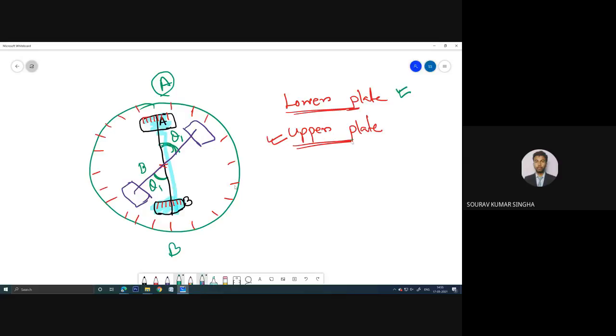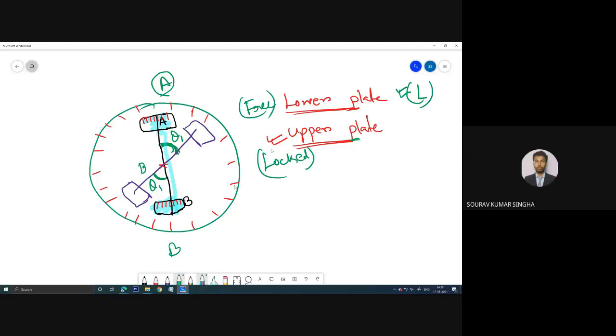There are two screws. These are very important when you do the practical. In the theoretical portion, I am saying this because when I show you in the lab, it will be very helpful for you. It is very simple. For the lower plate there is a locking screw, and for the upper plate there is a lock screw. When you unlock the upper plate and lock the lower plate, and take the angle, it will be the angle. Now when the lower plate is free and the upper plate is locked,